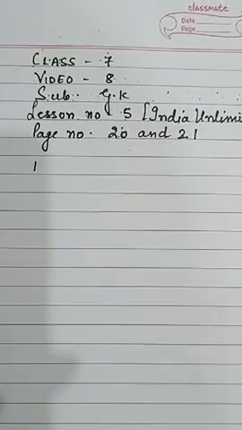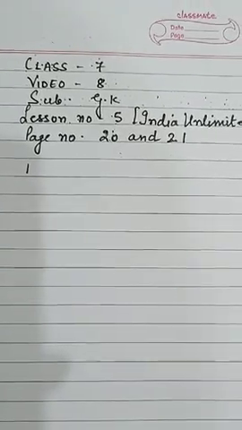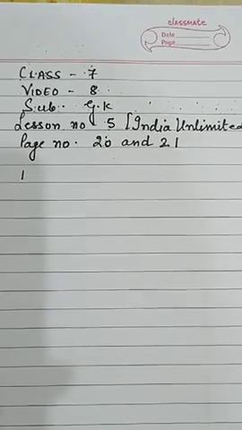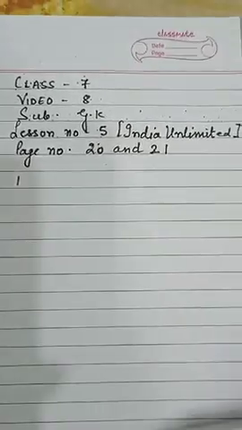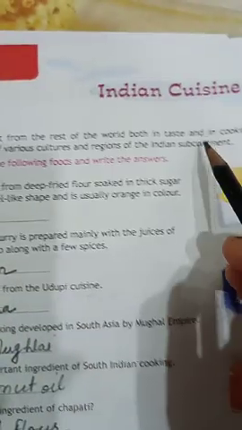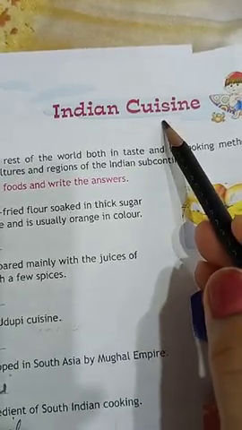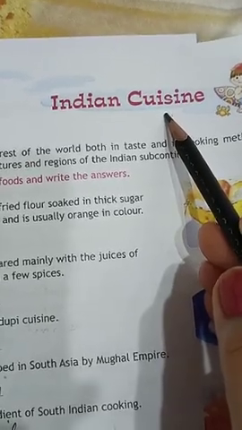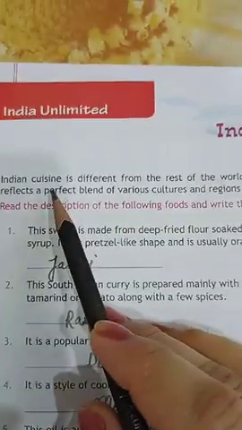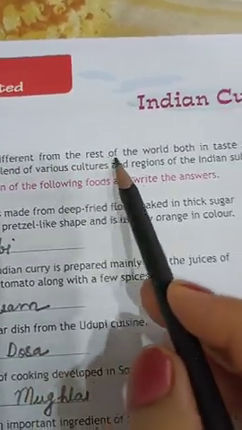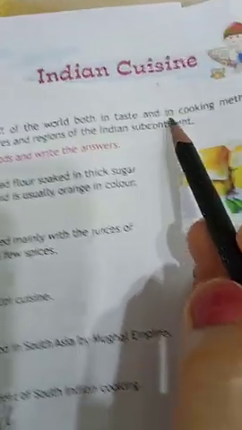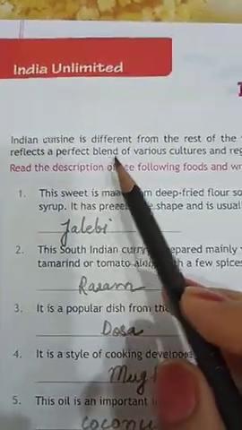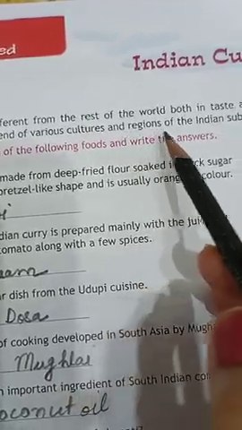Okay, children, in this video, I will discuss with you page number 20 and 21 of GK, Lesson number 5, India Unlimited. See, Indian cuisine. Cuisine means the way of cooking, the style of cooking of a particular country. Indian cuisine is different from the rest of the world, both in taste and in cooking methods. It reflects a perfect blend of various cultures and regions of the Indian subcontinent.